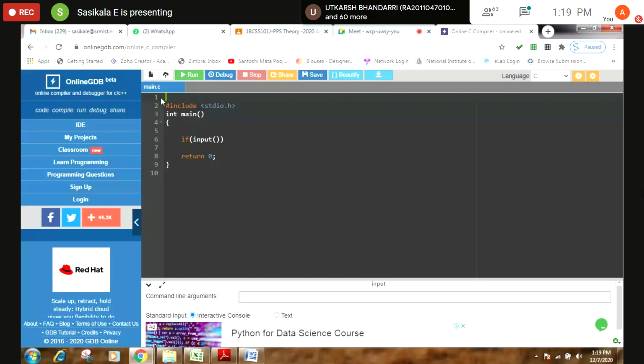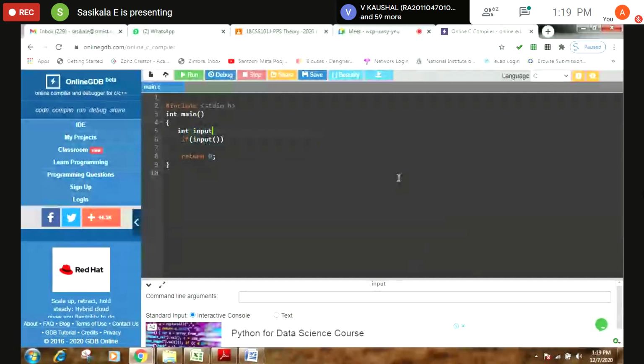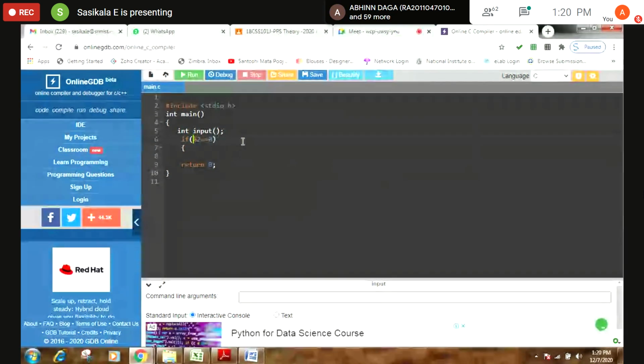So I can write a function like this. Int input, if the condition is true, how I can check is, whatever the input I'm getting, modulo 2 equal to 0. Normally, if I want to check whether the given input is odd or even, instead of passing a function, I can have a variable here. Am I right or wrong?